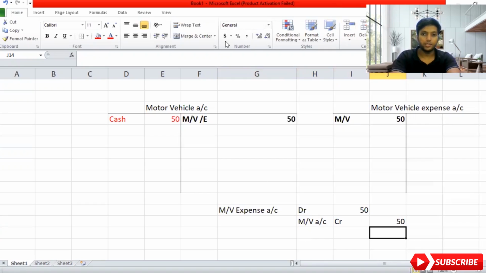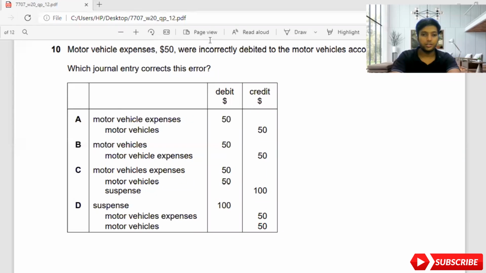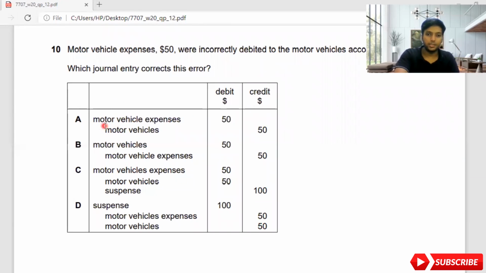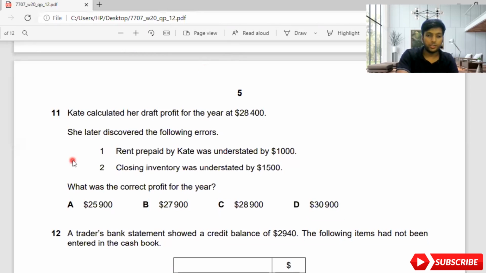Let me move on to the answer and see is there any answer related to this. I hope this is correct. So I have motor vehicle expense account debit, as well as motor vehicle account credit on answer number A. So answer number A is the answer for this incorrectly recorded debit entry under motor vehicles account. It's very straightforward. Okay, so guys, let's move on to the 11th question.